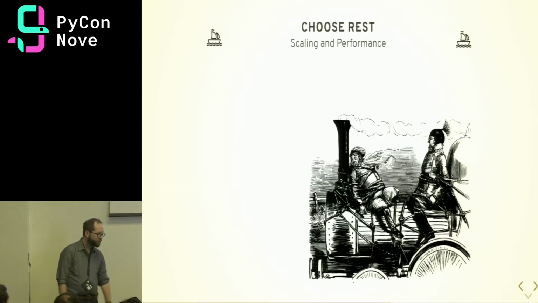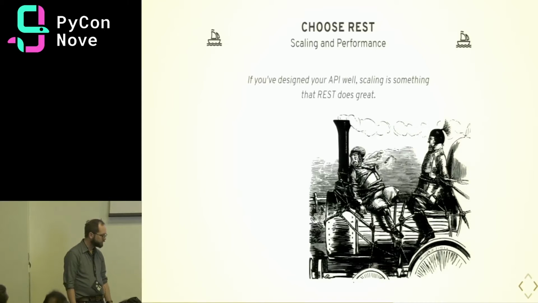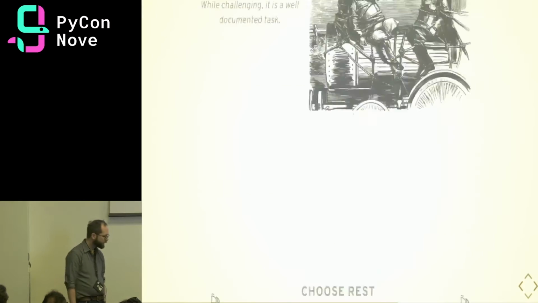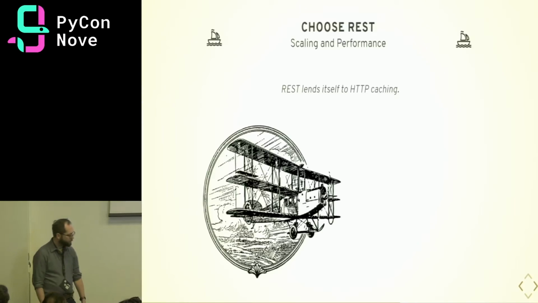So if you design your API well, scaling is something that REST does really well. While it's challenging, it's a pretty well-documented task. Pretty easy to find resources to help you do it. So it's easy to have a thin layer of caching over your REST endpoints, since we're just dealing with HTTP verbs, and each resource has its own normalized endpoint.